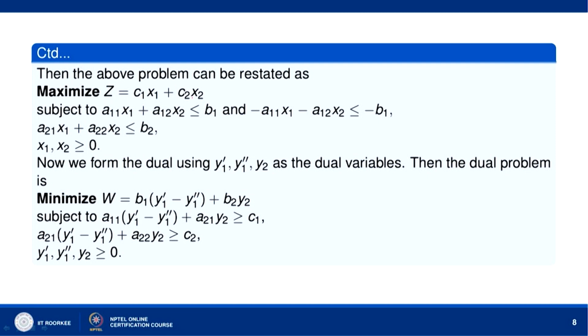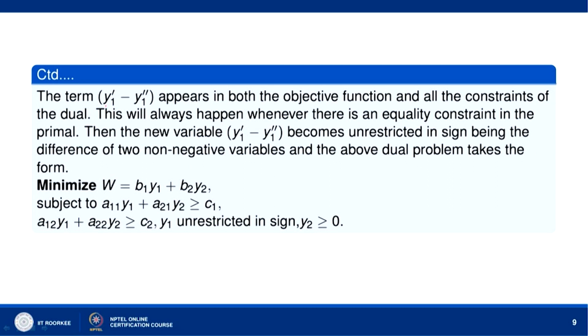This is maximize z equal to this, subject to this. Okay, these constraints x1, x2 greater than or equal to 0. Then we use the variables y1', y1'', y2. Okay, and we get w equal to this, subject to this. Okay, and which gives us this problem. Okay, the term y1' minus y1'' appears both in the objective function and all the constraints of the dual. This will always happen whenever there is an equality constraint in the primal. The new variable becomes unrestricted in sign, okay, because of the difference of two non-negative variables. So, the above dual problem then takes this form, okay, which we have just now seen.